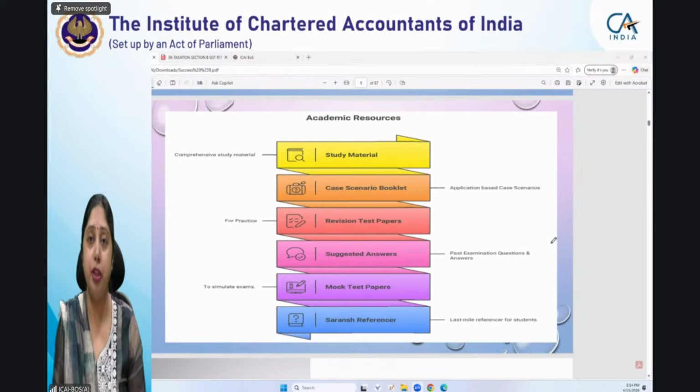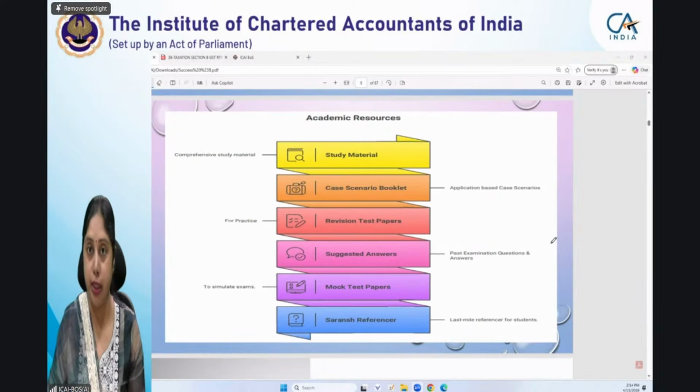So please refer new questions for practice as well as the earlier questions which have been updated. If you have already seen the earlier booklet, don't forget to see this booklet also. See the additional questions plus also refer the updated questions because this will help you in knowing the updated position of law. Then revision test papers, we'll try to discuss few questions of revision test papers today so that you have clarity, because new questions have been asked there and you should have a clarity there that how they have